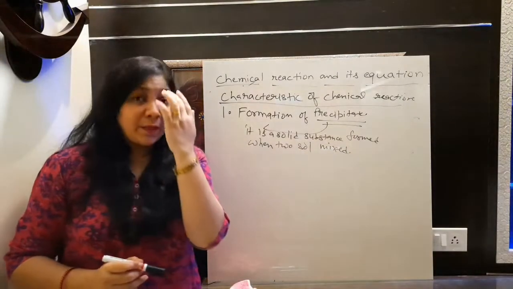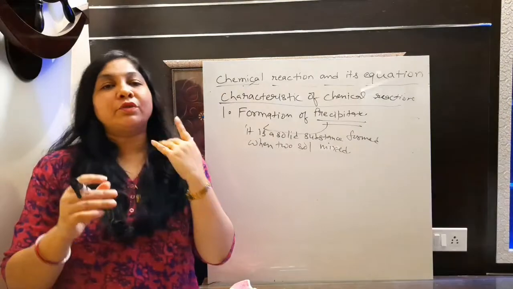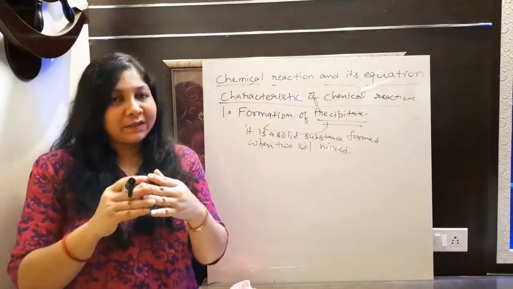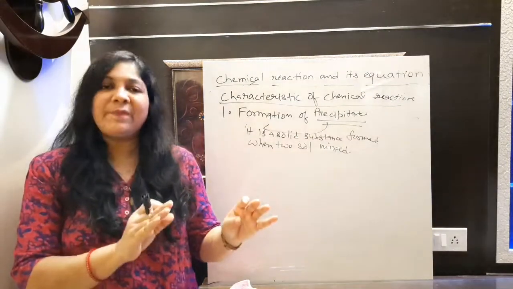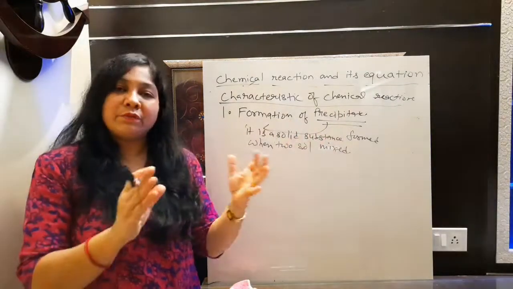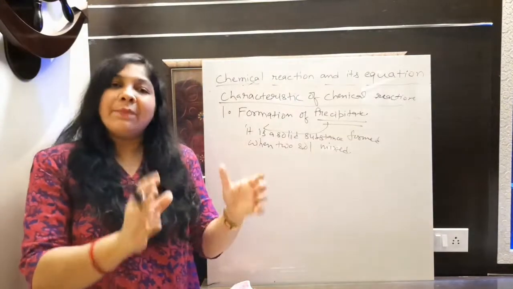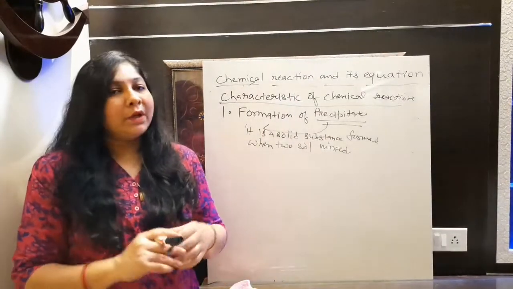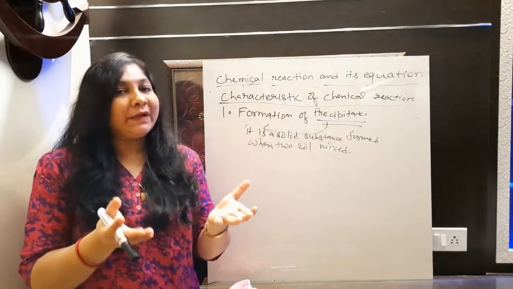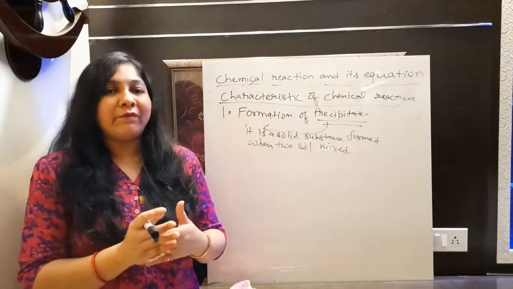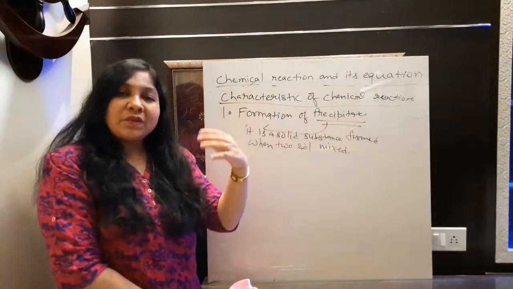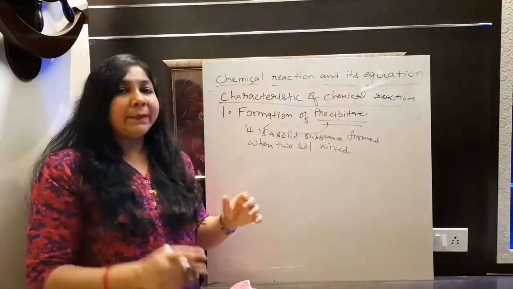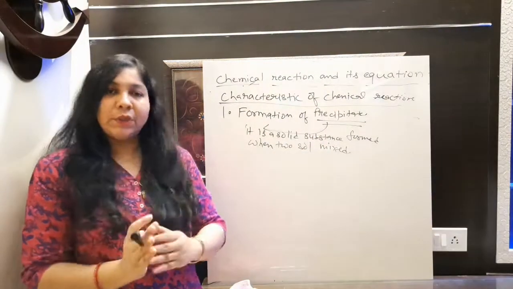Not compulsory कि हमेशा होगा, but sometimes when we mix two solutions, okay, if you have two solutions in aqueous form and you are mixing them, then sometimes we observe that some solid residue is forming in that solution. Sometimes it will float over the surface and sometimes it will settle at the bottom. It will depend on the density of the material or liquid that we are taking, but it is just a solid insoluble substance that you can see when we combine two solutions.